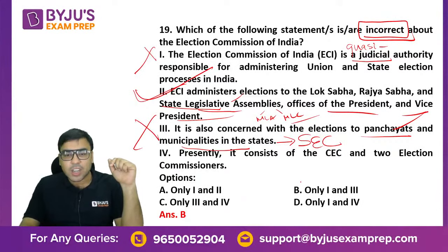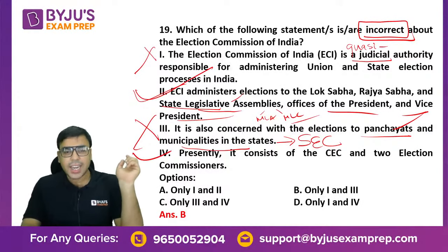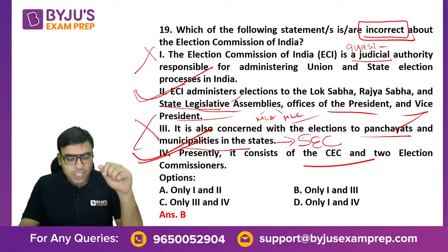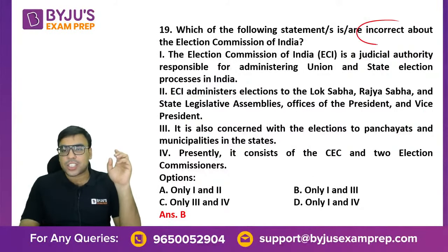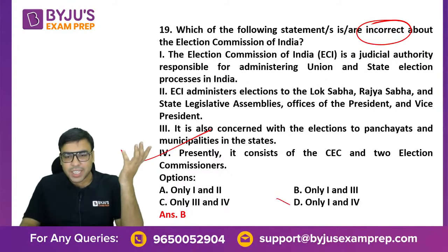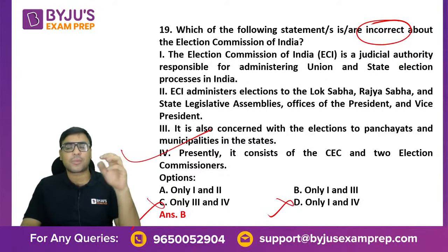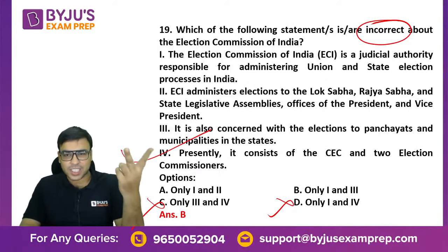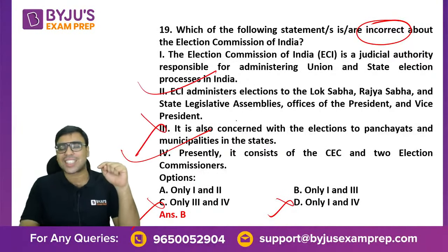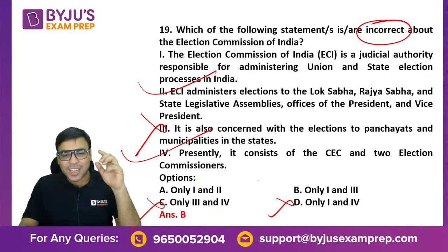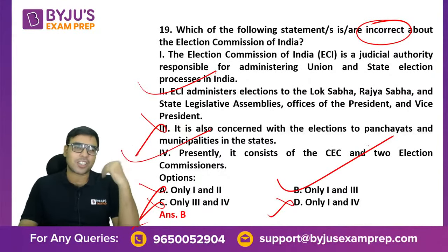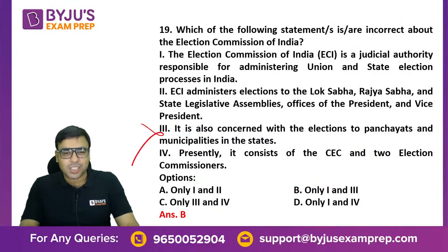So 1 and 3 are wrong statements. And I hope you are aware that chief election commissioner plus 2 election commissioners are there. So isme you could have applied the logic. Dekho, I have taught you many times that this is correct. So you could have eliminated this option at least. I have taught you many times that there is 1 chief election commissioner and 2 election commissioners. Okay. Then I have taught this also that this is wrong and this is correct. Ye bhi maine bataya hai. So you could have eliminated option 2 also. So you are left with this. So from that logic, you could have answered it also. Okay. So these 2 are incorrect statements.